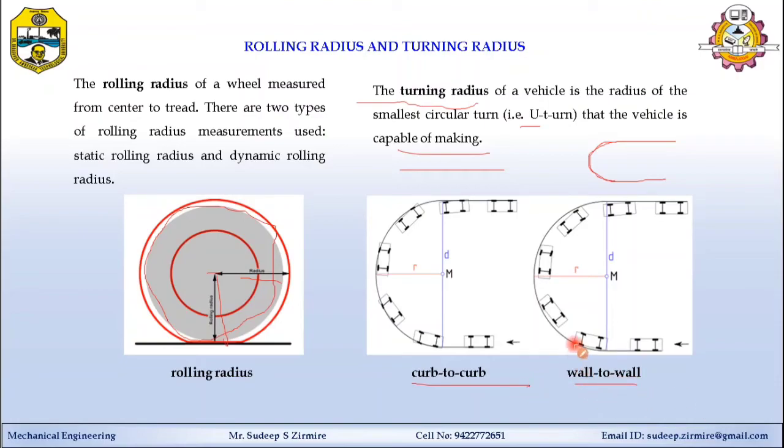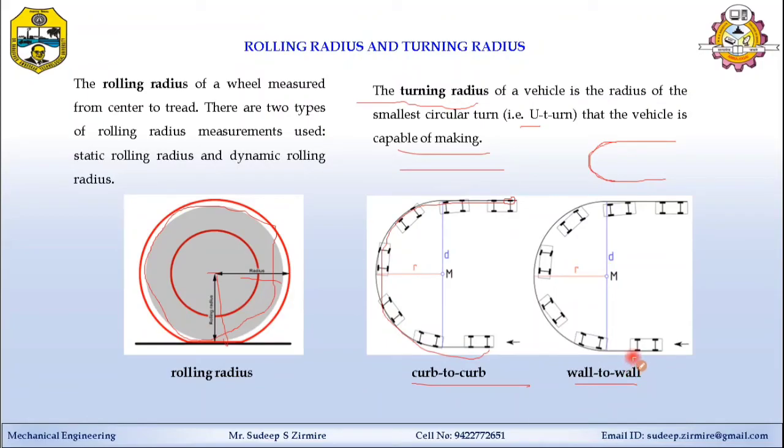In curb to curb, you can see here the outer rear side of the tire is following this path. The outer rear side of the tire makes the minimum radius at one side with the steering fully locked. Fully locked means the steering is locked completely to the left side or right side, and the reference is taken from the rear outer side tire.